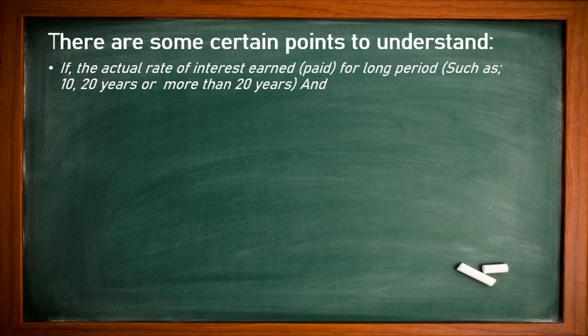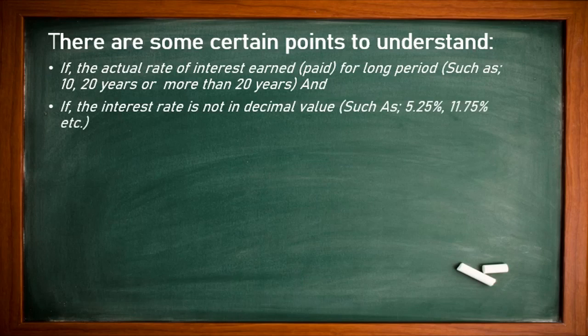I have a solution. But first we have to see the problem. The second problem is whether the interest rate is a whole number or a decimal value. If the interest rate is simply 1%, 2%, then it is easy to calculate.